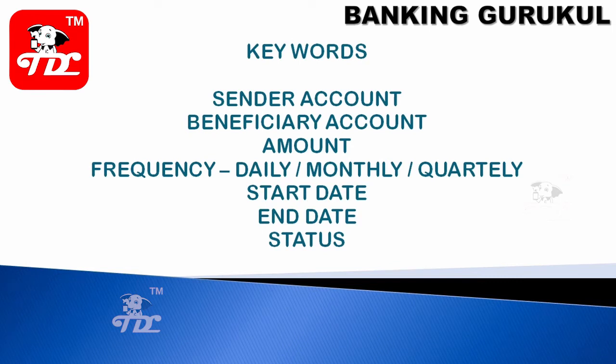So what are the keywords used for a standing instruction? It may be basic information you need to start a standing instruction. You need a sender account, a beneficiary account, an amount, and the frequency of the transaction, whether you want to do it daily, monthly, or quarterly. Then the start date and the end date, the status of the standing instruction, and which day it should be executed. These are the keywords available in a standing instruction.